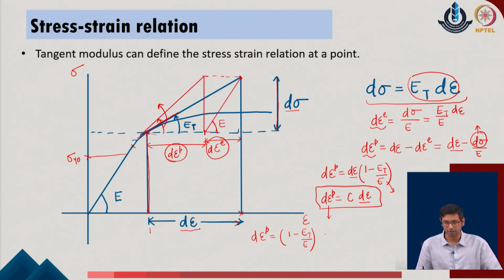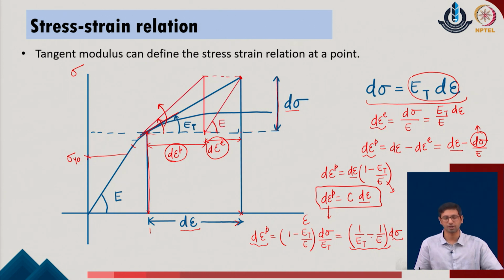Utilizing this expression, it gives us dσ upon E_t in the given problem, and if we modify the expression, it gives us 1 over E_t minus 1 over E into dσ. This is the expression which can be identified as the effective modulus, representing the relationship between the plastic strain and the overall strain increment in the given system. We will just see how this overall expression can be modified.